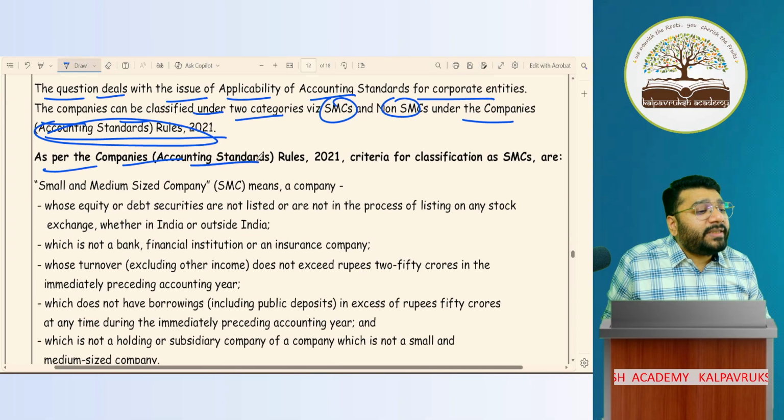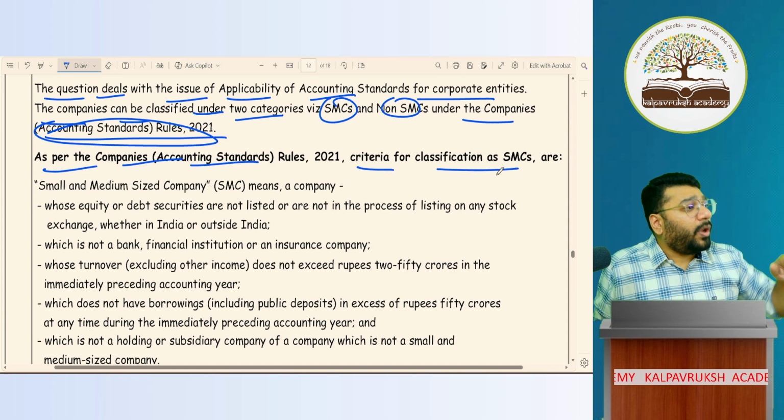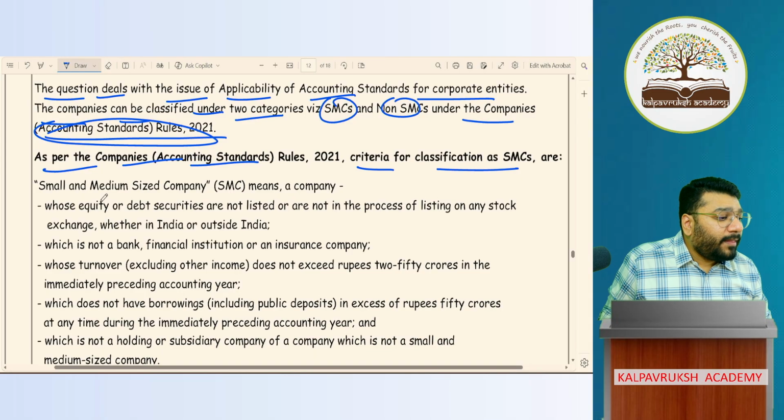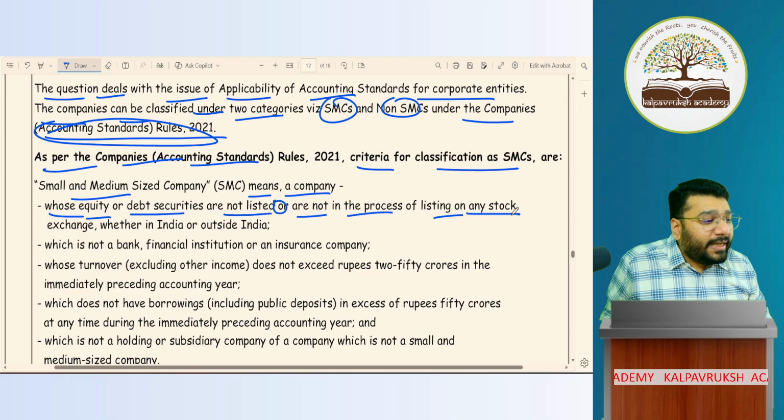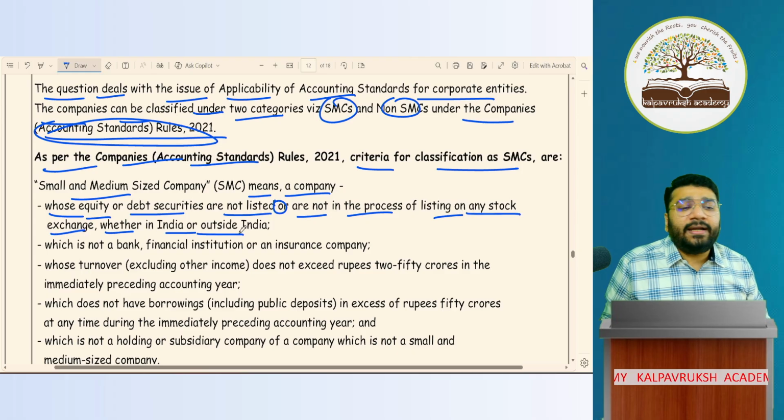As per the rules, the criteria for classifying SMCs are: SMC means a company whose equity or debt securities are not listed or are not in the process of listing on any stock exchange, either in India or outside India. This is the professional language.